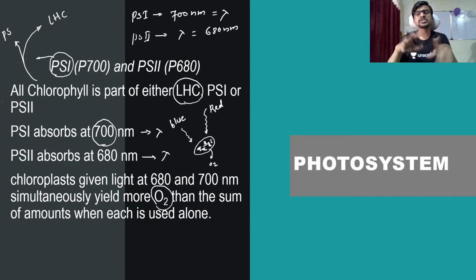But if you expose this chloroplast to both lights, the blue and red at a time, it will definitely give you a greater amount of oxygen. That's why the efficiency of a photosystem depends upon the quality of the light and the intensity of the light. So light should have both regions, the blue and the red. It is very necessary for the synthesis of sugar.